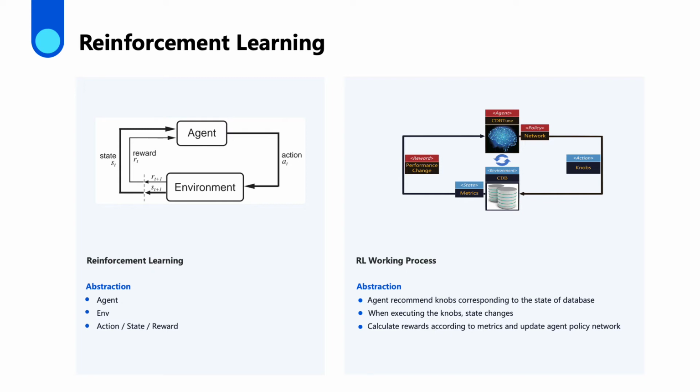Metrics can be used to evaluate the performance of a database for calculating the responding feedback reward in reinforcement learning. Agent will update its network according to these two feedback information to recommend knobs. This process iterates until the model converges. And finally, we get the most appropriate knob settings.